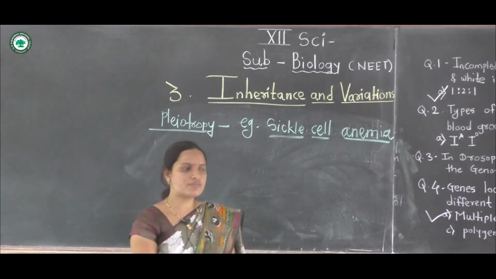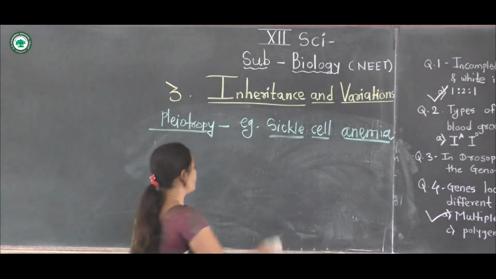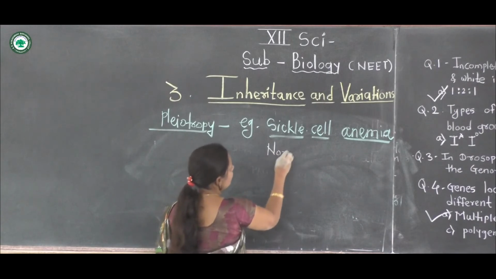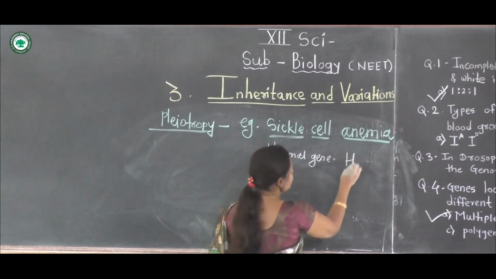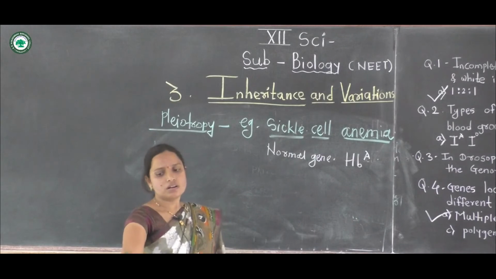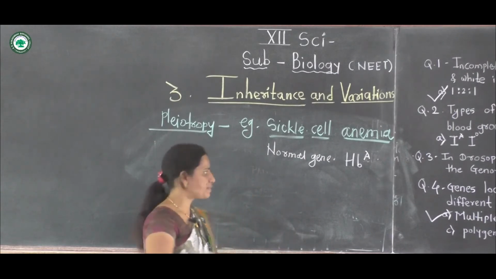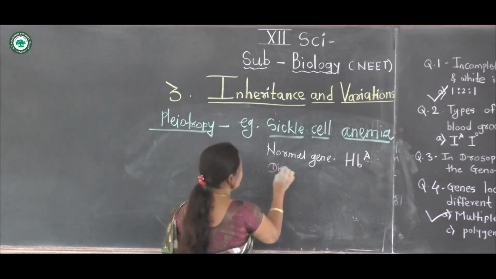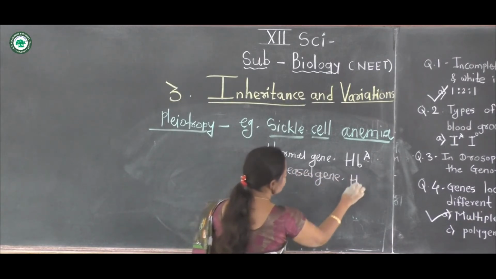For sickle cell, the normal or healthy gene genotype is HBA, and the diseased gene is HBS.